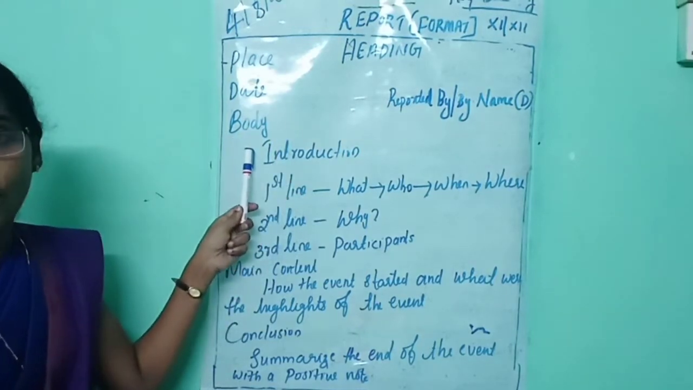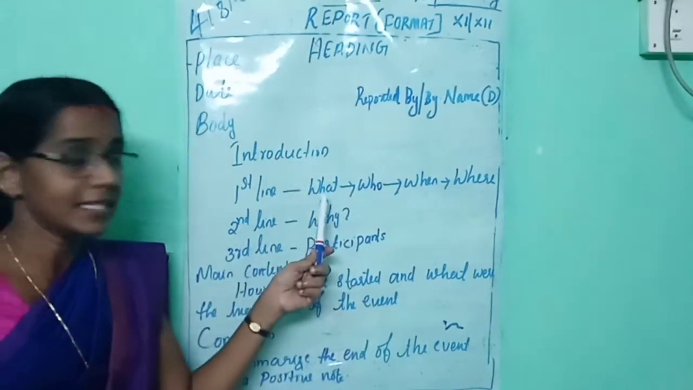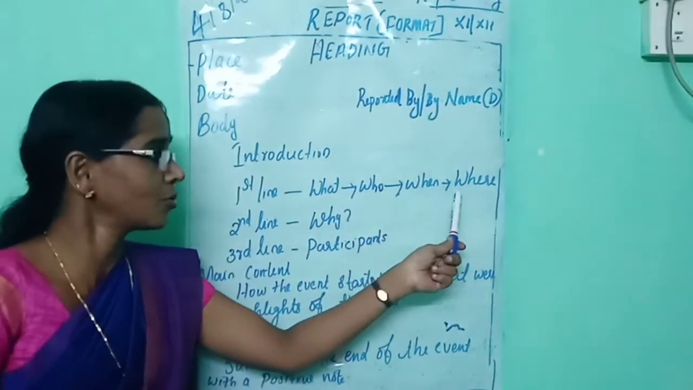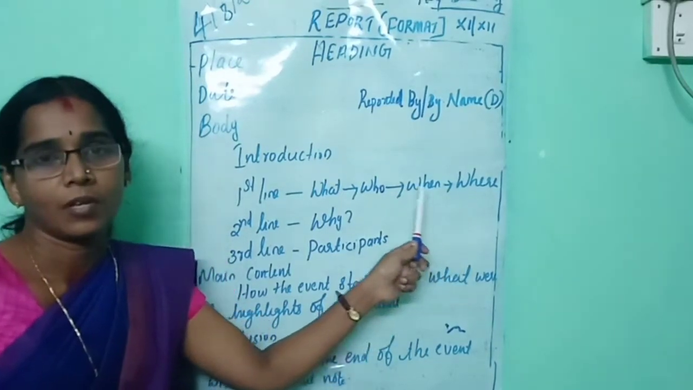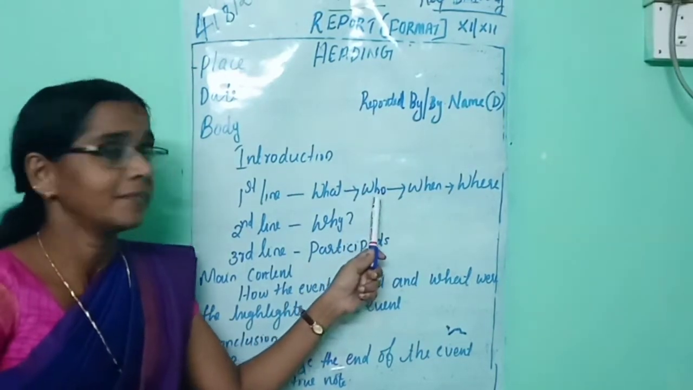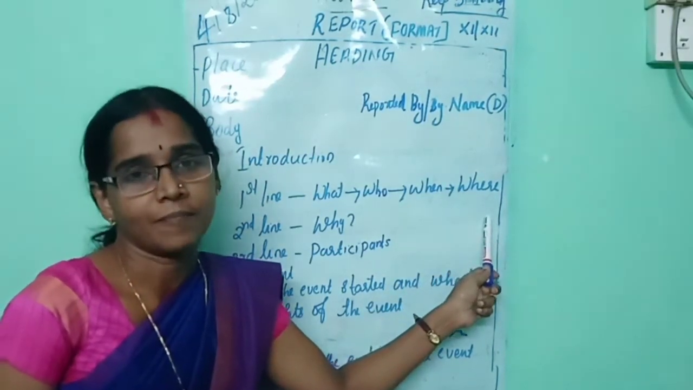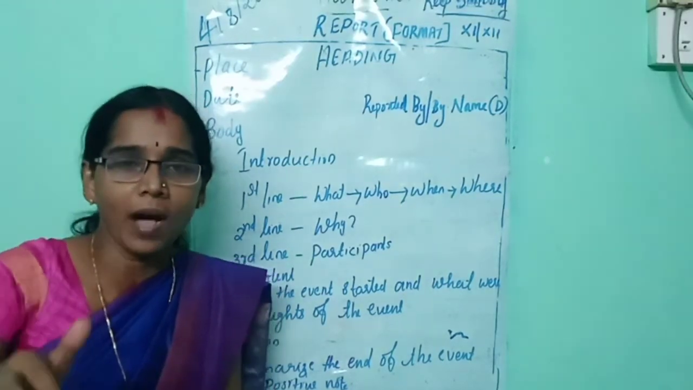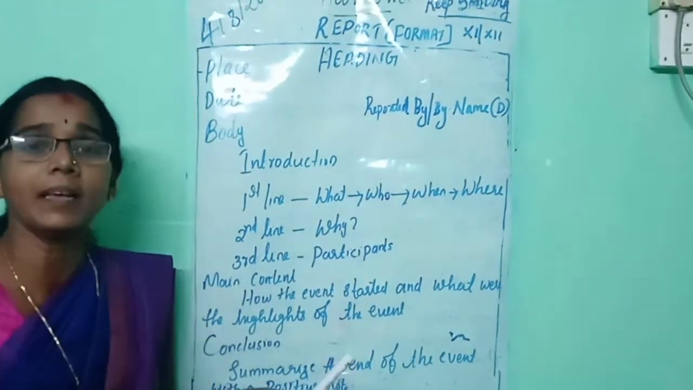Next is the body of the report. At first you should answer these WH questions in the first line. Here I have written what, who, when and where. What was the event? Who conducted it, when did it happen, and where did it happen? When you answer all these WH questions, your first line will be ready.